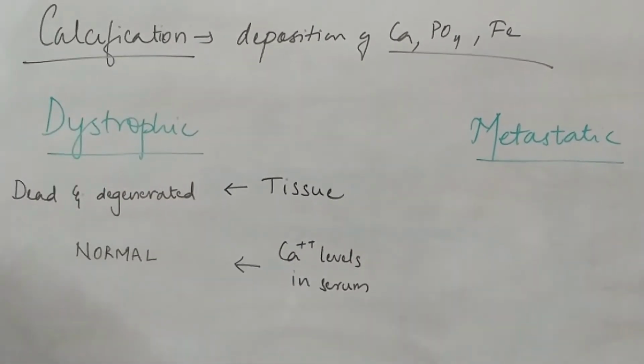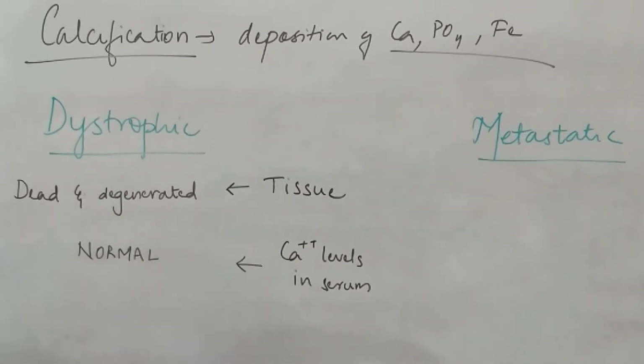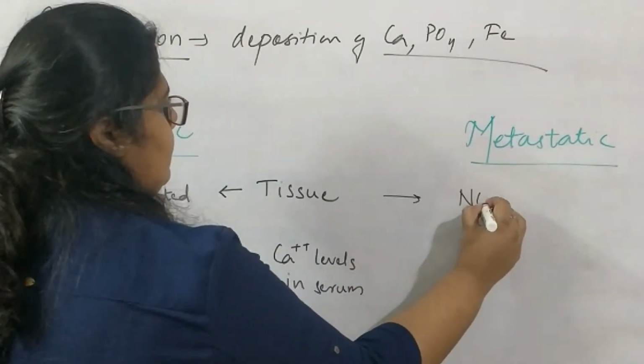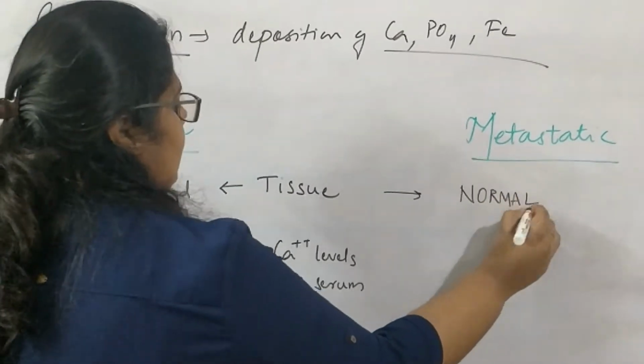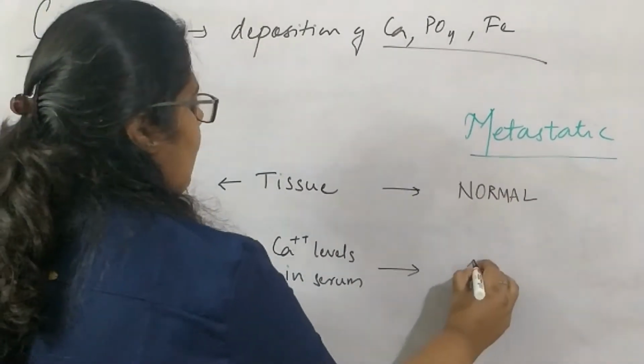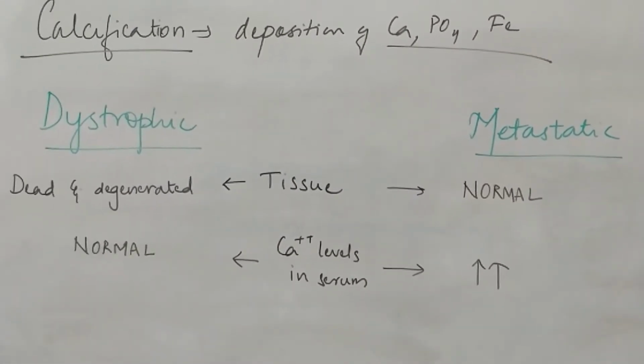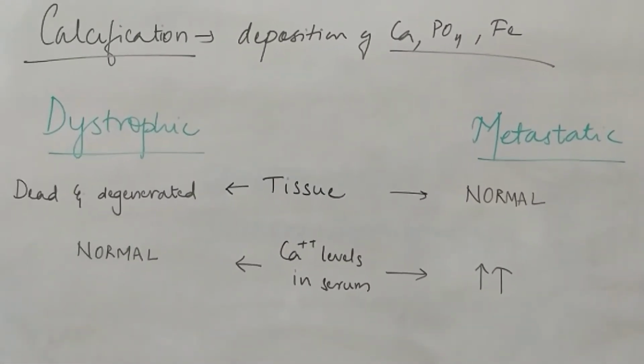Okay? The opposite is in the metastatic calcifications. The tissue is normal, but the calcium levels in the serum are high. So this is how dystrophic and metastatic calcifications are different.